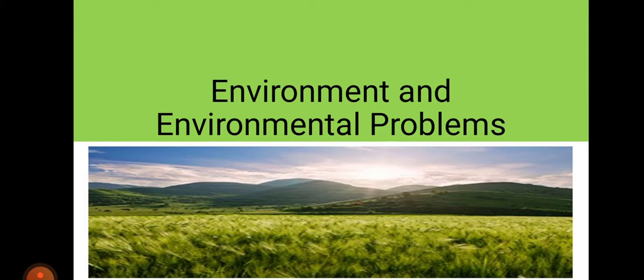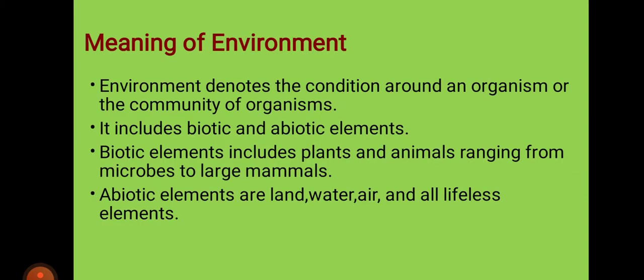So you see, firstly, the meaning of environment. What is environment? Environment is the condition around an organism or the community of organisms. That means the surrounding, the surrounding around us, that is basically your environment.